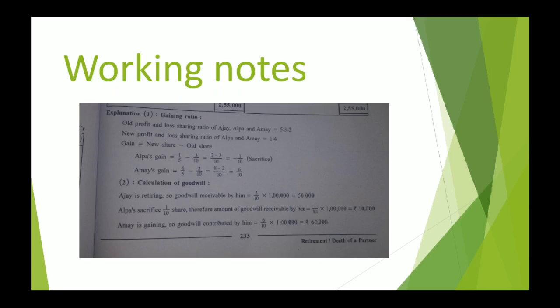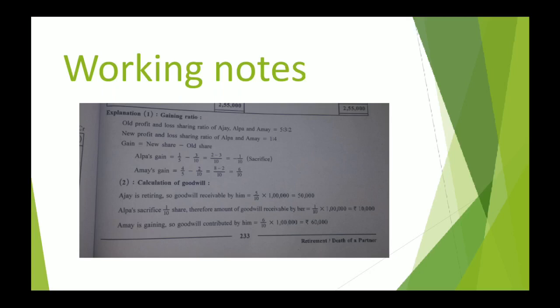Amay's capital account debit 60,000. Now 60,000 how? Out of 60,000, 50,000 is for the payment of Ajay. The remaining 10,000 is the sacrifice made by Alpa.